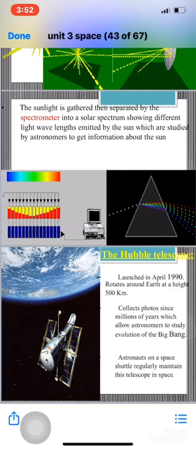When they see the photos, they can study the evolution of the universe. The astronauts on a space shuttle regularly maintain this telescope in space, to take care of the telescope and to collect the photos from it and so on.